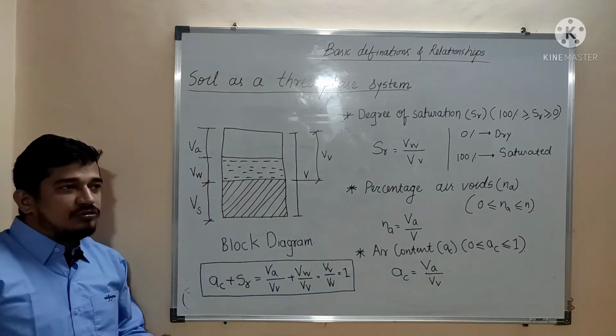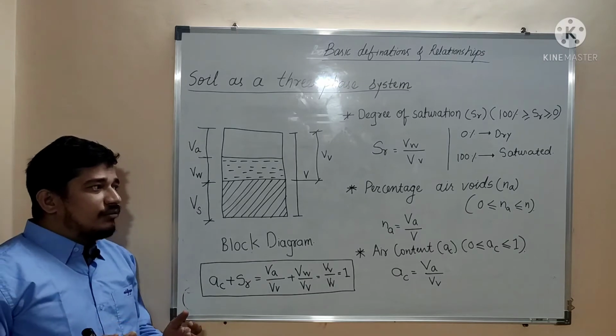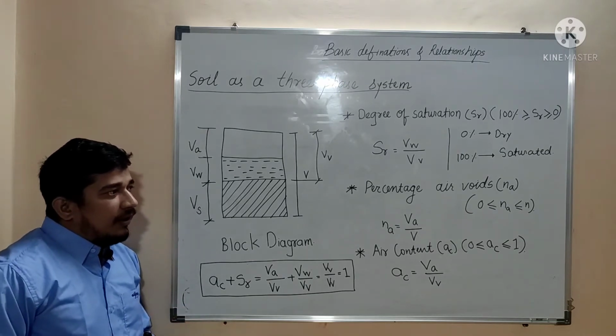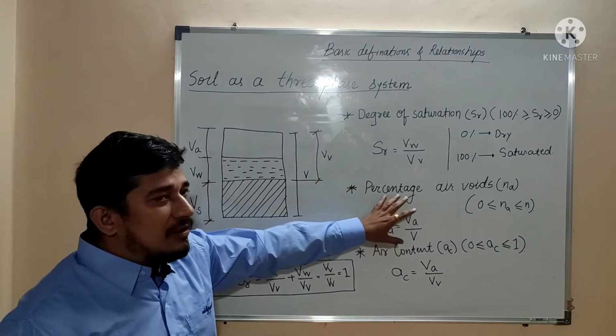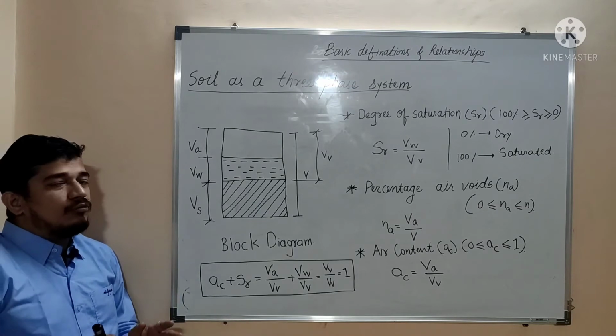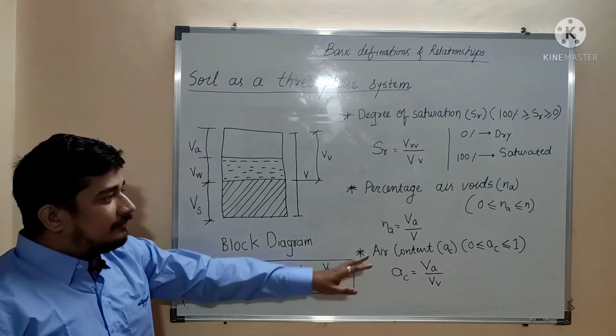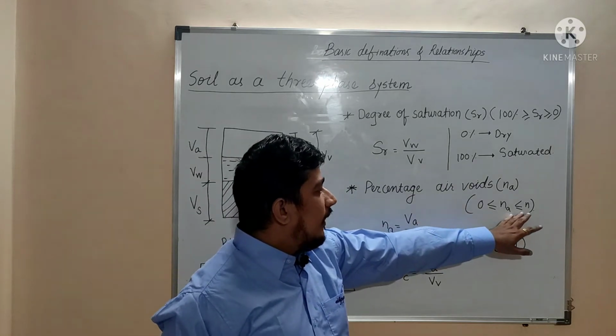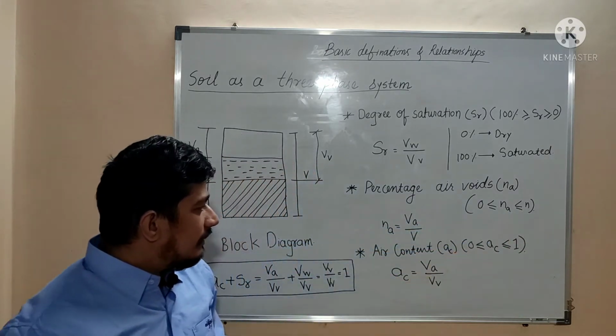The definition of porosity is N is equal to volume of voids divided by total volume. But when the soil is totally dry, then the volume of voids will be equal to volume of air. So that's why percentage air voids will be N when the soil is totally dry.